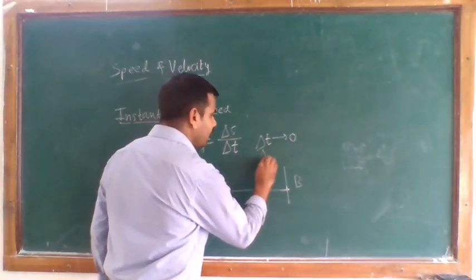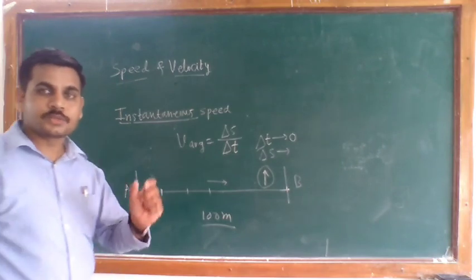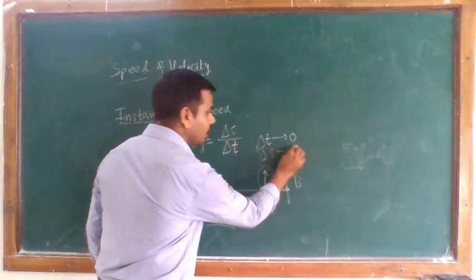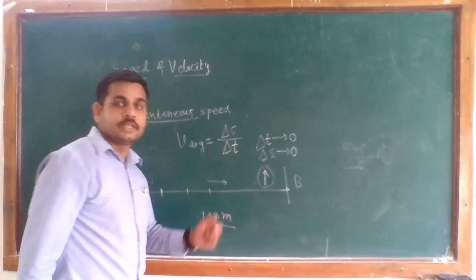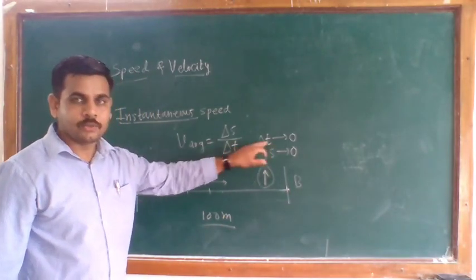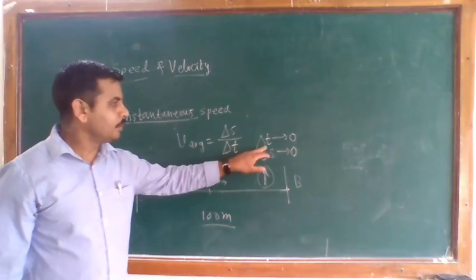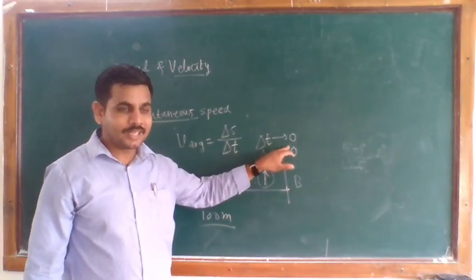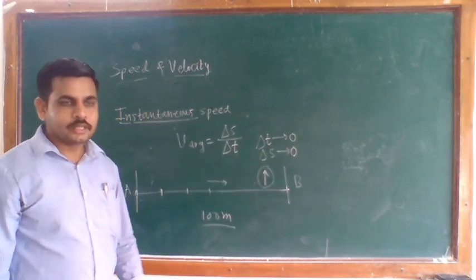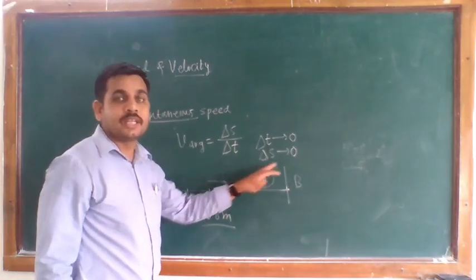Your delta S, this total distance, becomes or tends to 0. Here if delta T, the total time, vanishes or tends to 0, then the distance also tends to 0.